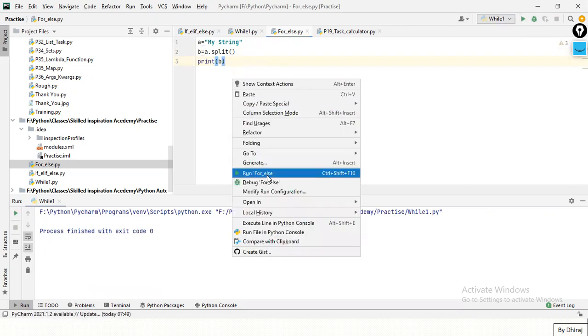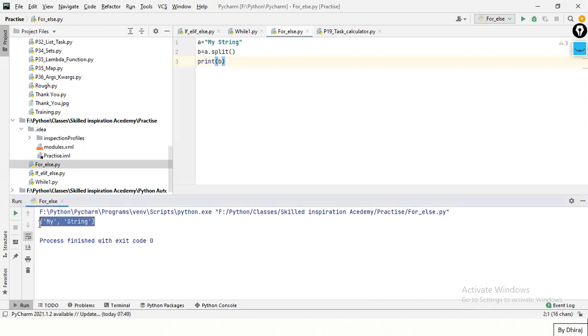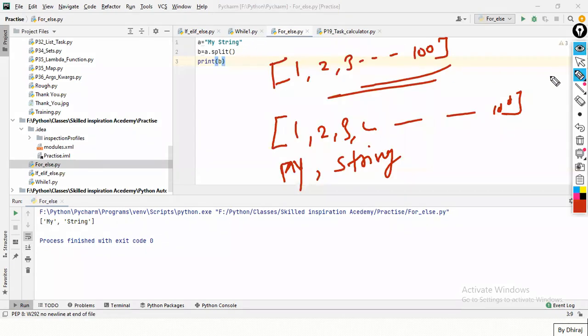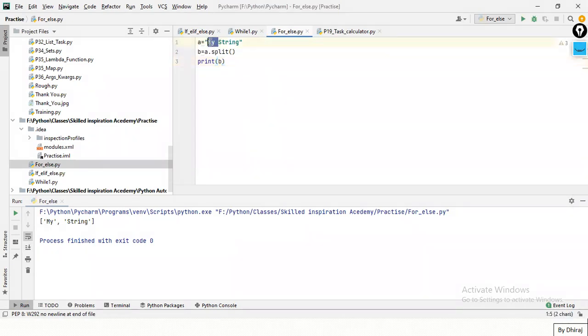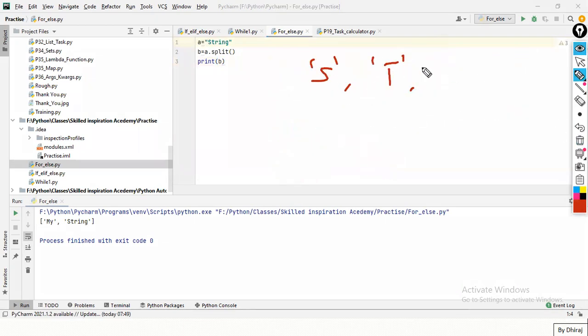See, I'm getting "my" and "string" as different items. Got it? But now I want output like, I'm removing "my" from this, and I want output like S T R I N G. Now tell me.